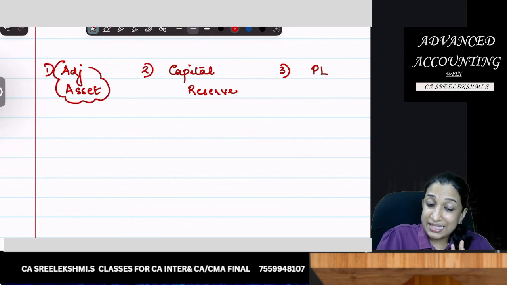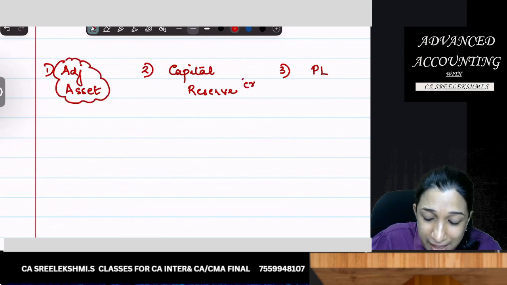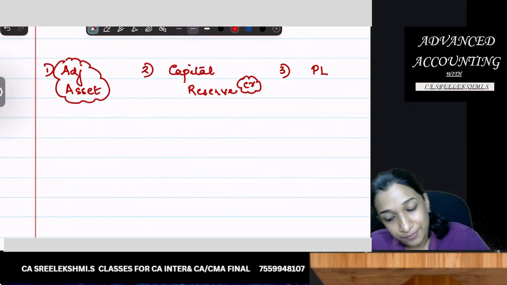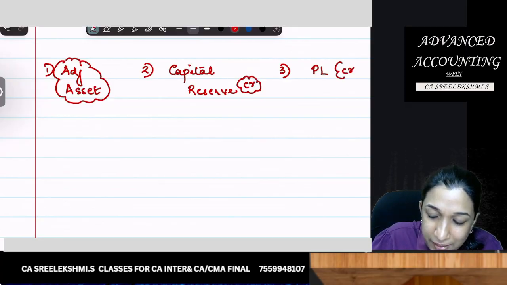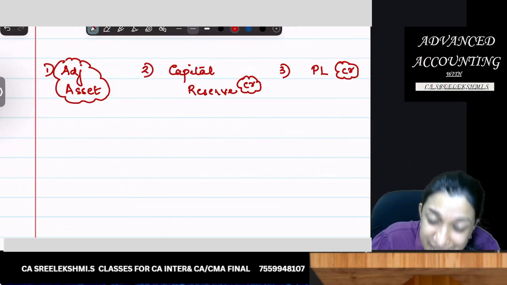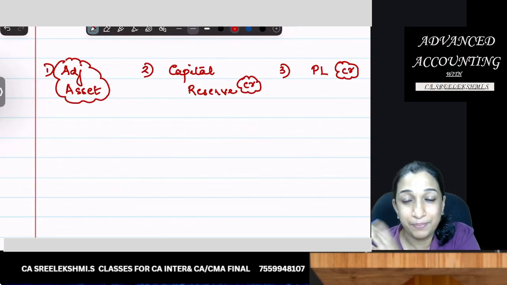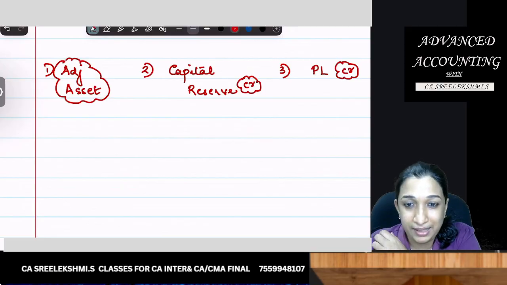Asset debit balance ആണ്, so asset നിന്ന് കുറച്ച് കാണിക്കാം, or capital reserve credit balance, it can be shown as credit, or P&L it can be credited. There are only 3 treatments. Okay, fine. So asset ne credit ചെയ്യാം, capital reserve ലേക്ക് credit ചെയ്യാം, or P&L ലേക്ക് credit ചെയ്യാം. These are the treatments of government grant.